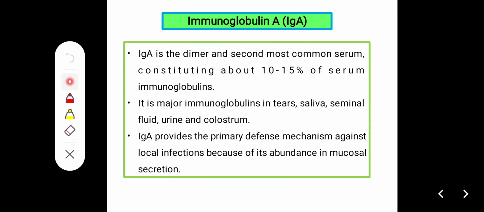IgA is a dimer and the second most common serum immunoglobulin, constituting about 10 to 15% of serum immunoglobulins. It is found in tears, saliva, seminal fluid, urine, and colostrum. IgA provides the primary defense mechanism against local infections because of its abundance in mucosal secretions.